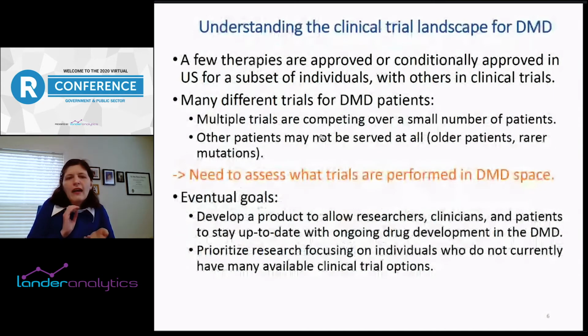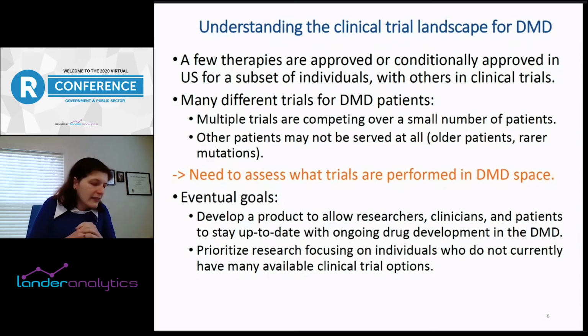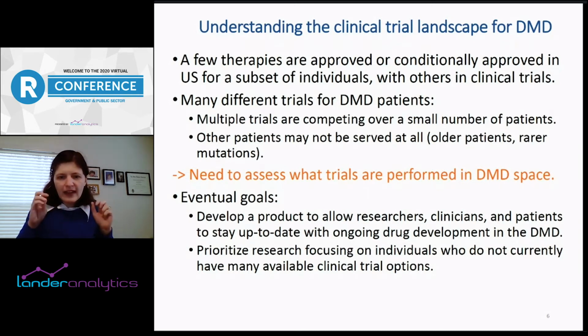Okay, so I mentioned there are a few therapies that are approved or conditionally approved. There's many clinical trials right now actually for DMD, so that's great. But again, it can in some ways exacerbate this issue where you already have a small number of patients and you're having them be competed for even more in these multiple trials. And then typically I think families do try to enroll their children in these trials. But there is this issue where at a certain point, they can kind of age out. So there's typically an age limit for various trials. And again, it depends on the clinical outcomes, on the clinical symptoms. It depends on the mutation type. So that is a challenge.